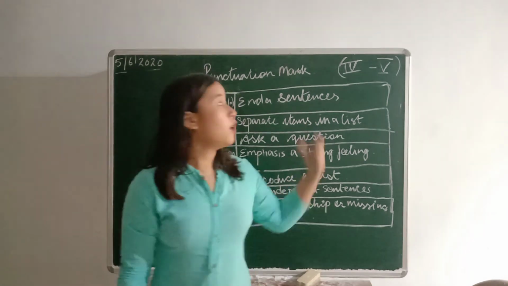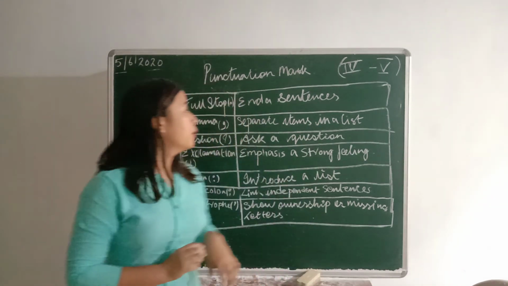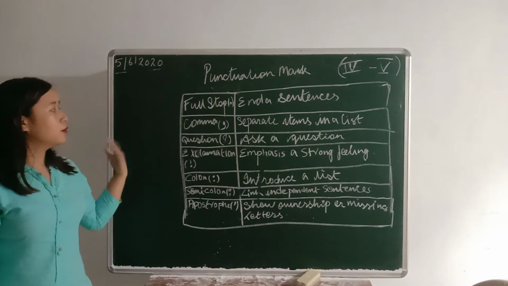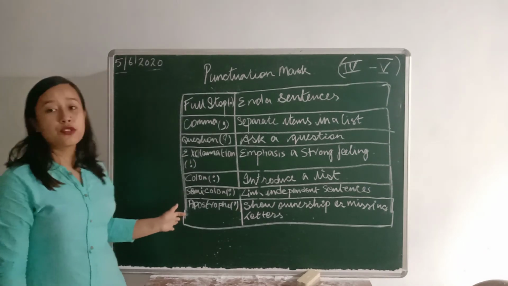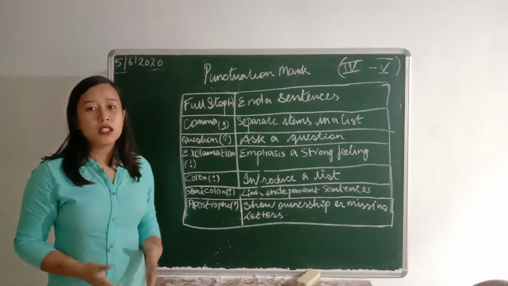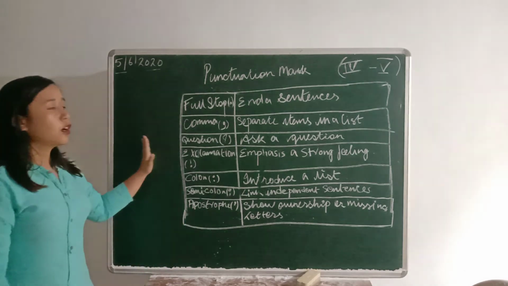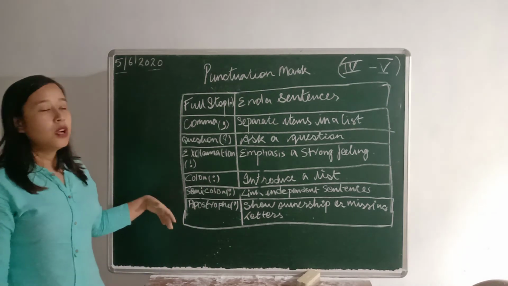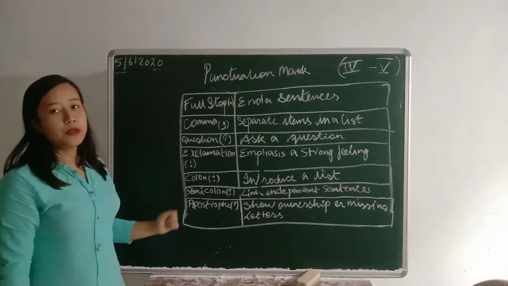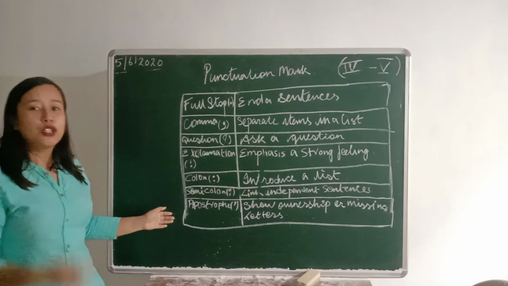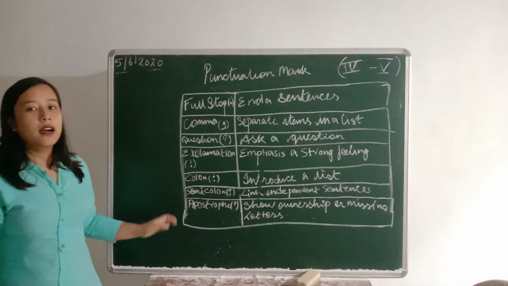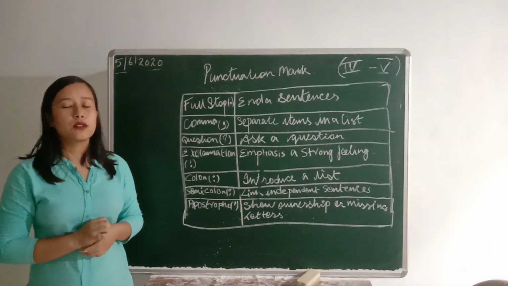According to the syllabus of class 4 and 5, we have done the punctuation marks full stop, comma, question mark, exclamation, colon, semicolon and apostrophe. There are many other punctuation marks also, but according to the syllabus I have taught you only these punctuation marks, and I have made a chart. I would like you to copy this into your notebook. So thank you very much.